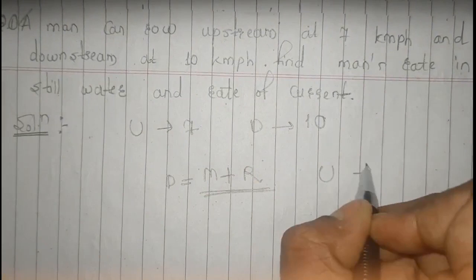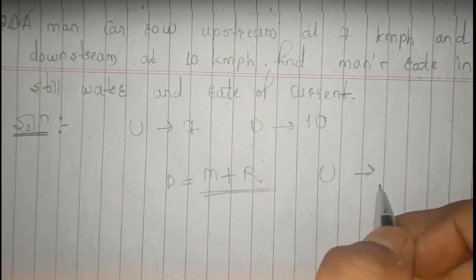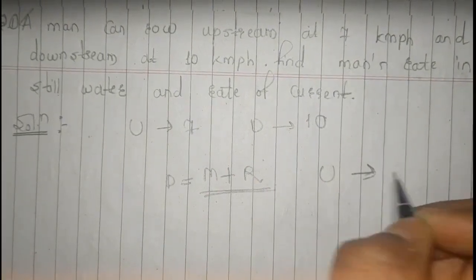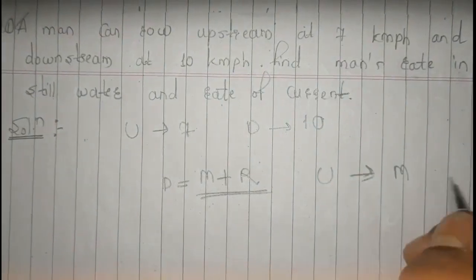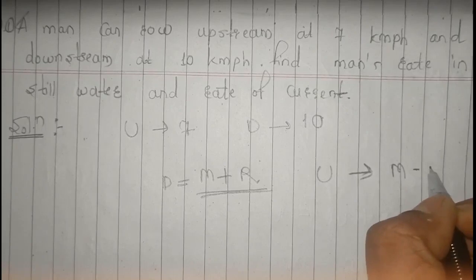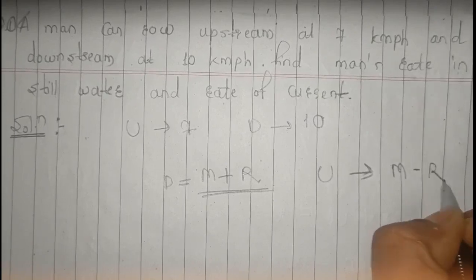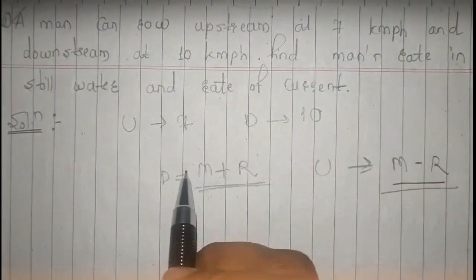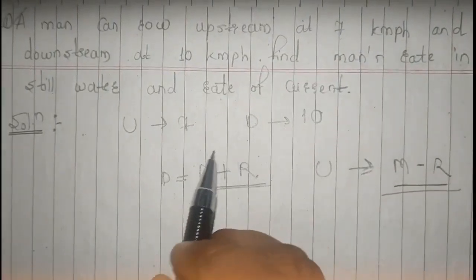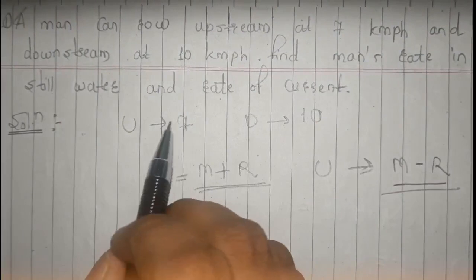Similarly for upstream, when you're going against your stream, it would be decreased, right? For example, if a man is going in the east direction, and the stream is in the west direction, then what happens? M minus R, right? Now we have been given 7 and 10 as U and D, that is, 10 as D and 7 as U.